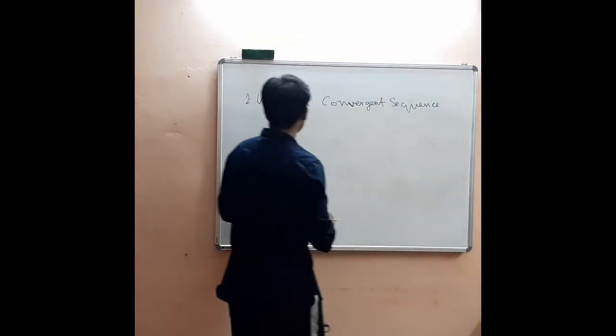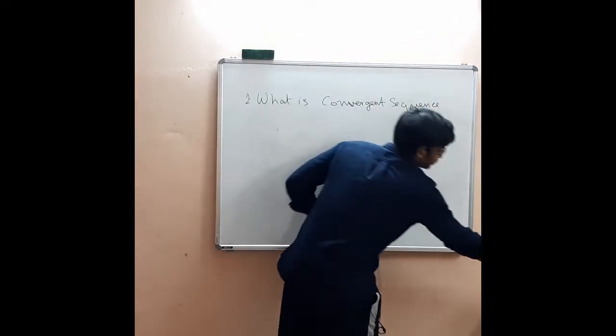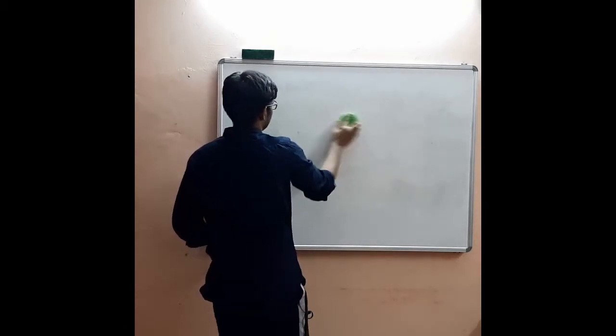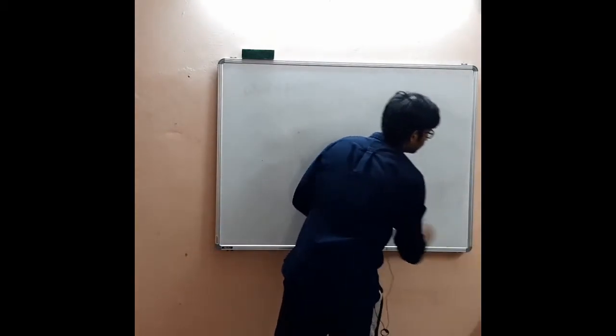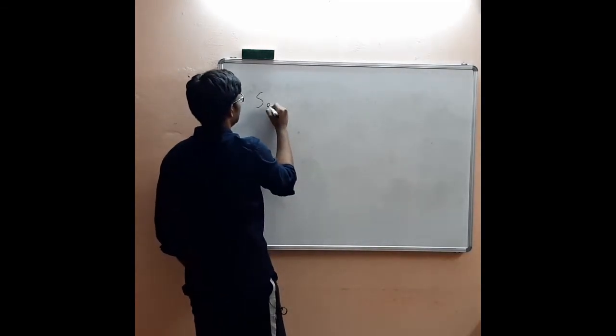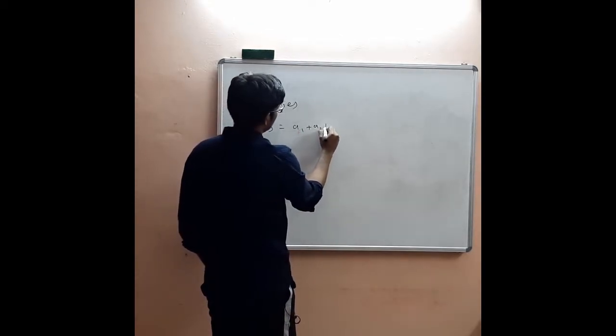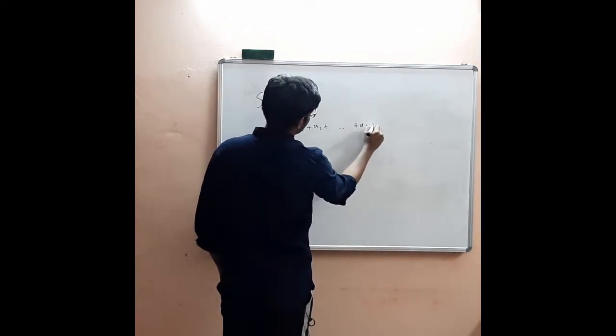A series will look like this: series S is equal to a_1 plus a_2 plus up to a_k plus up to infinity.